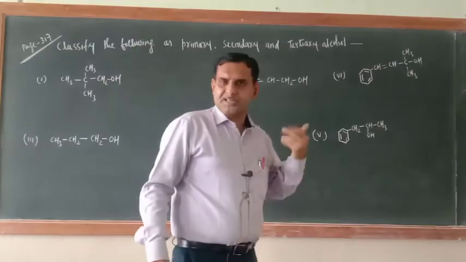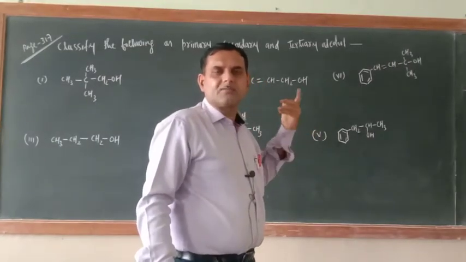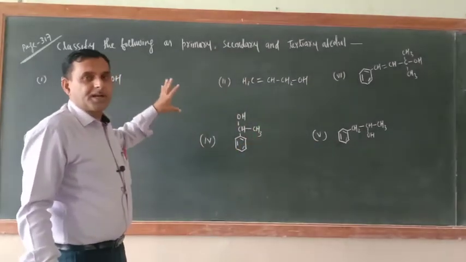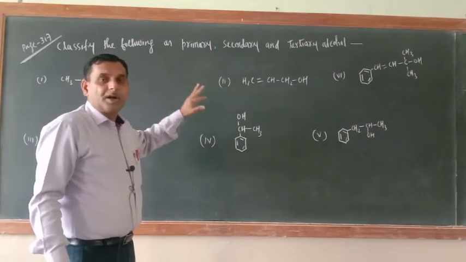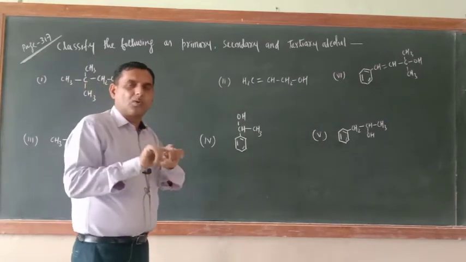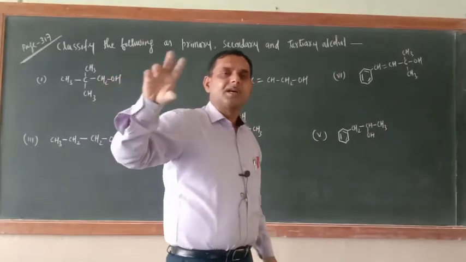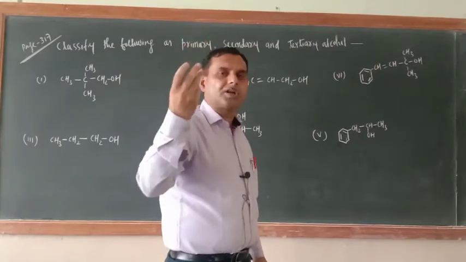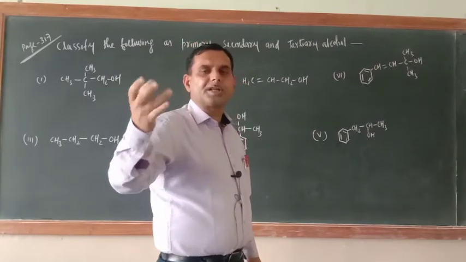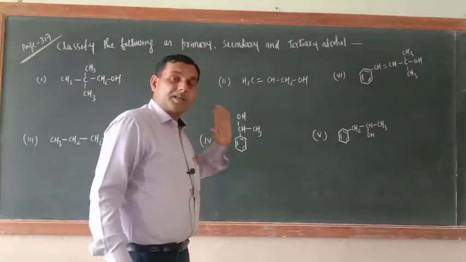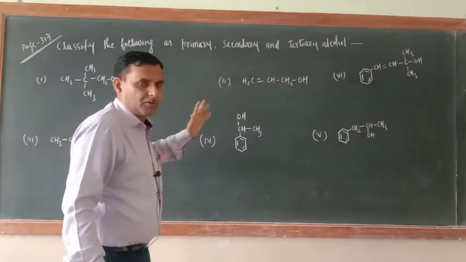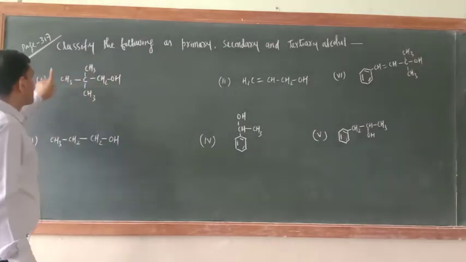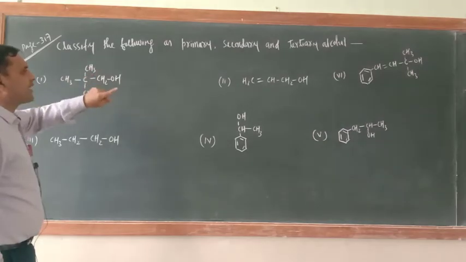Now you will say, sir, you are wasting time. Why are you telling us 1 degree, 2 degree, 3 degree alcohol? We know. Actually, in this unit everything is related to these three alcohols only. In the class 12th syllabus, alcohol means monohydric alcohol, and in monohydric alcohol all three types are there: 1 degree, 2 degree and 3 degree. So it is better to understand them. Of course I told you yesterday, but your knowledge will be tested here. So classify these as primary, secondary and tertiary alcohol.